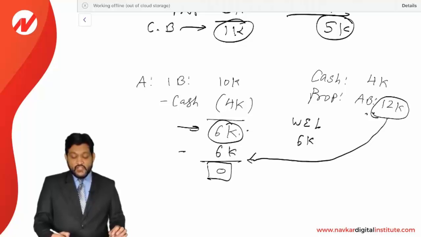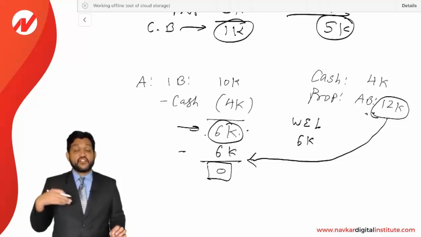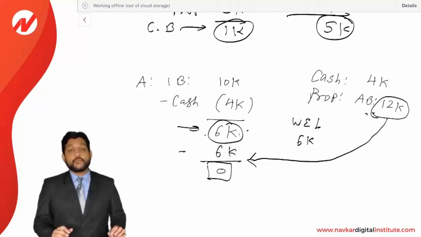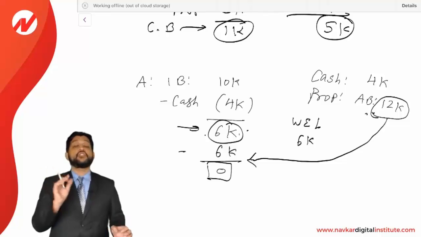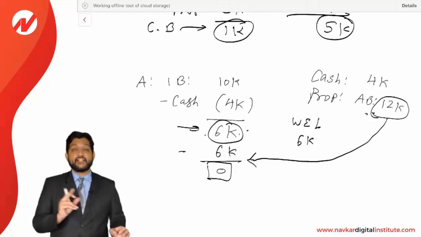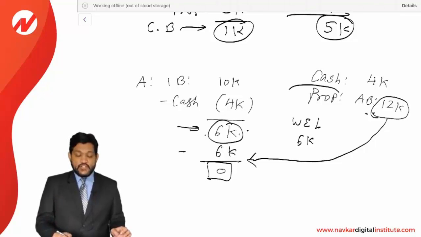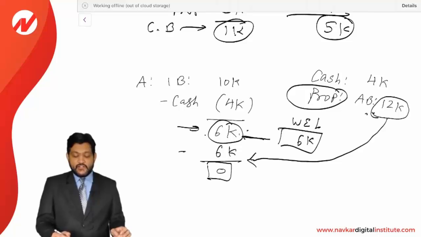Now if you see, you are receiving a property worth 12,000. So you can say, actually I should recognize a gain of the difference. My basis is 6,000 and I am receiving a property of 12,000. So the difference of 6,000 should be recognized as a gain. But no, it will not happen because it is a non-liquidating distribution. So in a non-liquidating distribution, you are not recognizing a gain, but you are replacing the basis of the property. Now you just assume that whatever property you have received, its basis will be 6,000, equal to your basis in the partnership. You will not get a basis of 12,000, you will get a basis of 6,000 only.